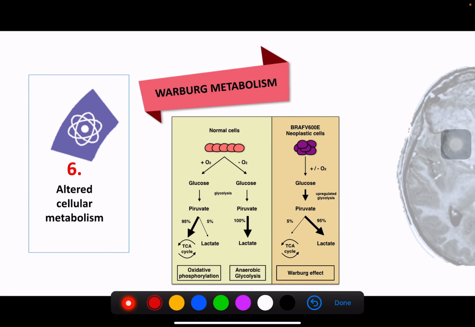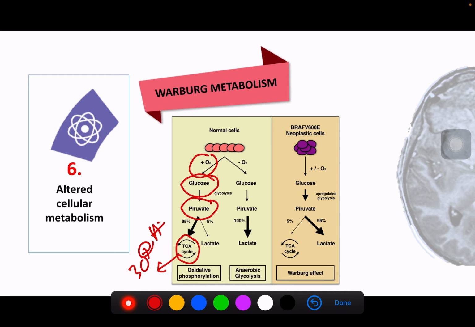Warburg metabolism is basically a metabolism that occurs when there is actually a lack of oxygen. Okay, in normal cells, there is also Warburg metabolism. In normal cells, basically when there's oxygen with glucose, it will produce pyruvate, and it goes into the TCA cycle, and this produces I think around 30 plus ATPs. Okay, however, sometimes, but very few of them, will have no oxygen. It goes into anaerobic glycolysis, and produces pyruvate and lactate.